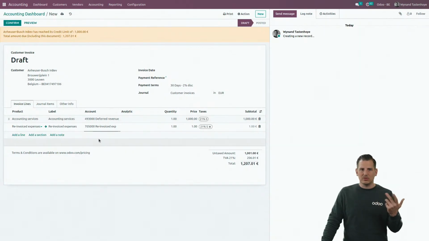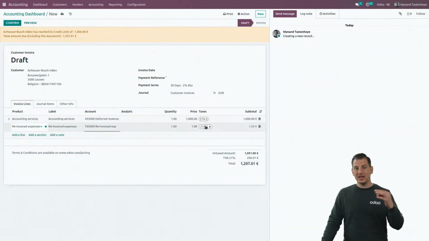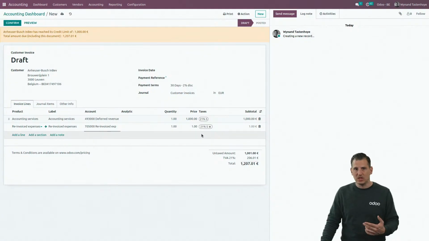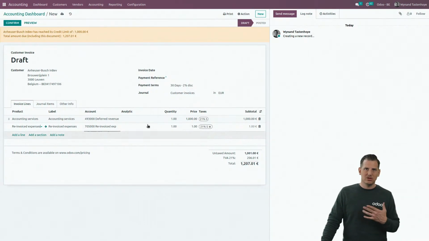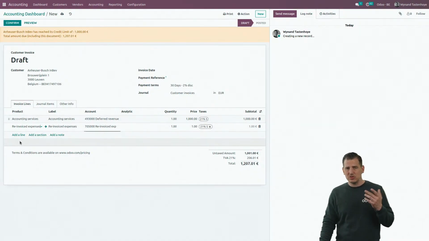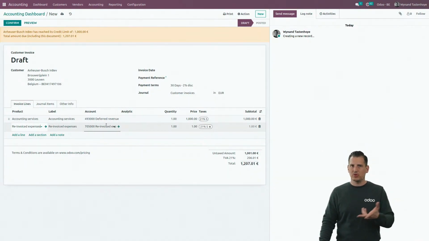So basically, you as an accountant can advise them on creating the product, because to the product you can link different accounts, as you can see over here, and already set the right tax code. So that basically your customer does not have to keep track of it. He's not interested in selecting the right account. He can just select the product, and because he selects the right product, the accounting entries behind will be completely correct as well.